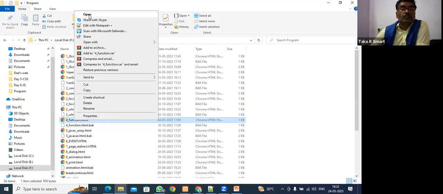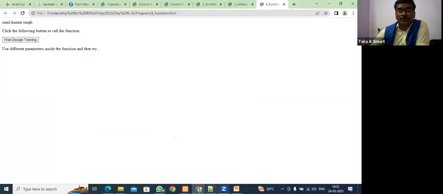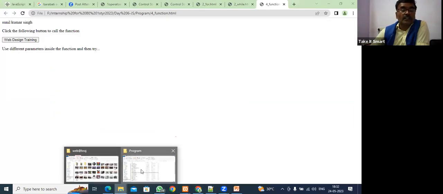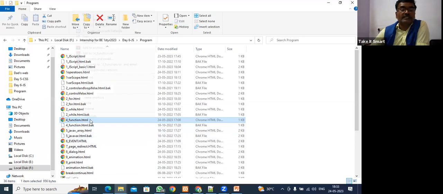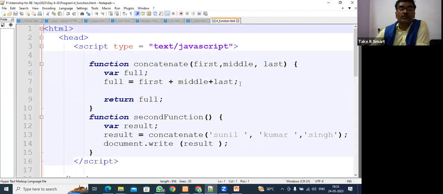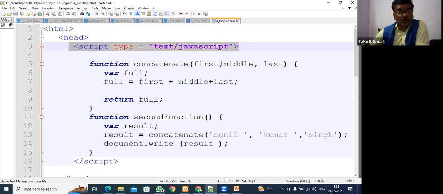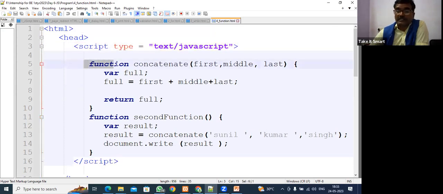Now function. So what is function, guys? Now I will open function. I already said that functions are a set of statements to do a particular kind of job. So how can we write a function in JavaScript? Inside the JavaScript, we have to write it. So we declare a function using the keyword function. What is the name of the function?